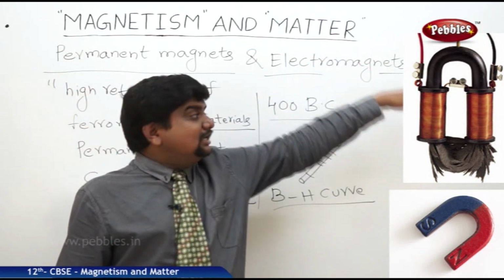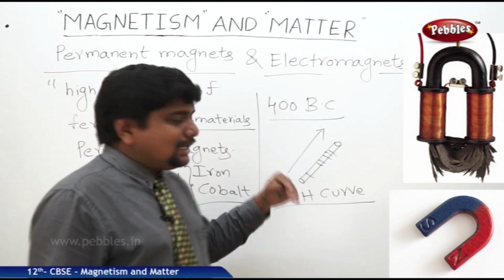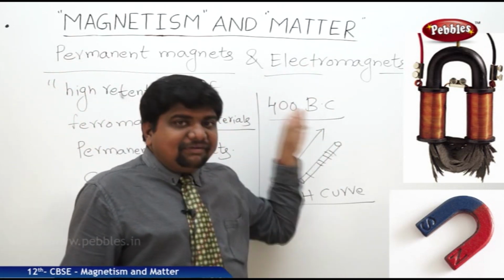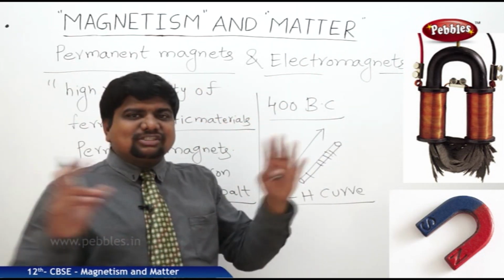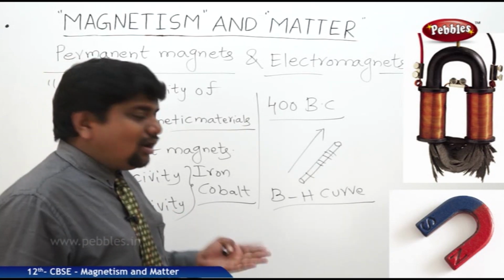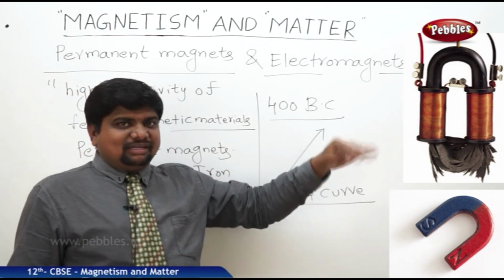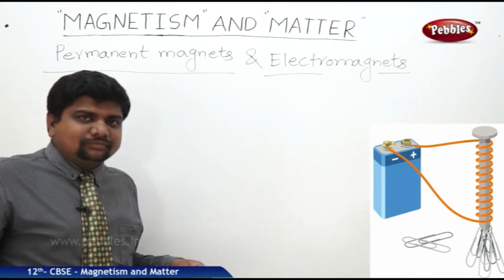Electromagnets are different. Electromagnets means magnetic materials which are made by passing an electric current through them. Suppose an unmagnetized substance is placed inside a solenoid, and through the solenoid you pass some amount of current, the rod placed inside the electromagnet will be magnetized, but only for a short interval of time.